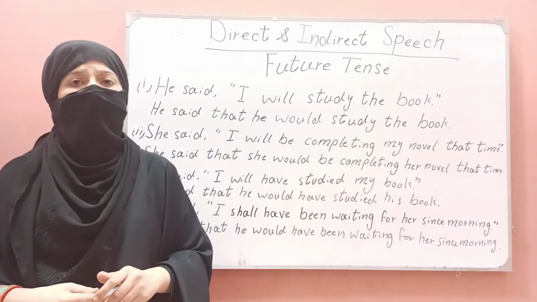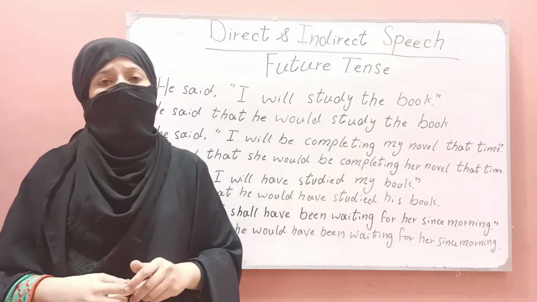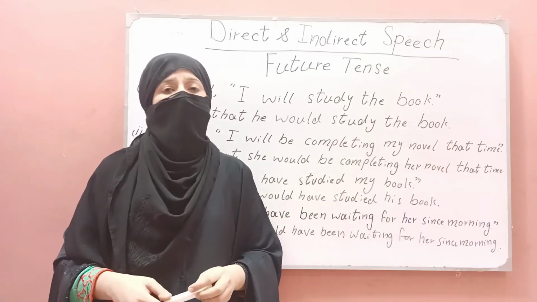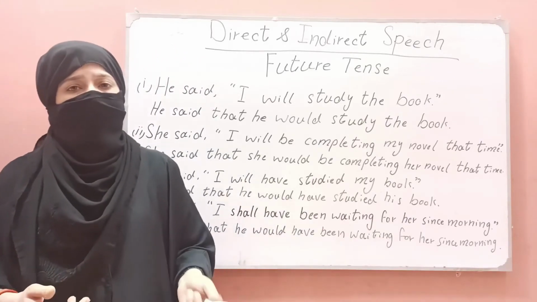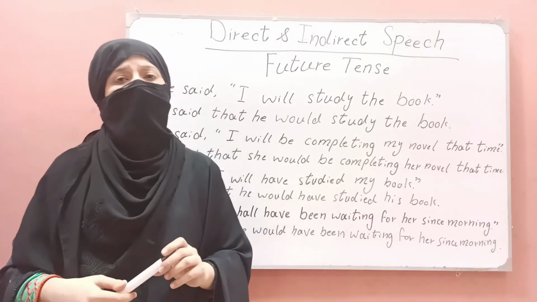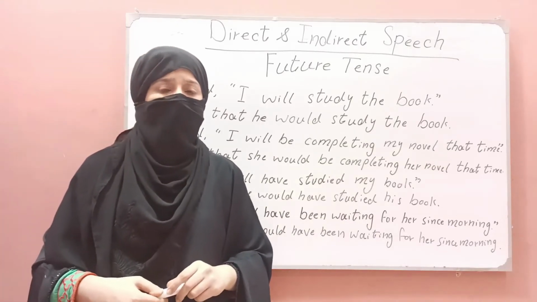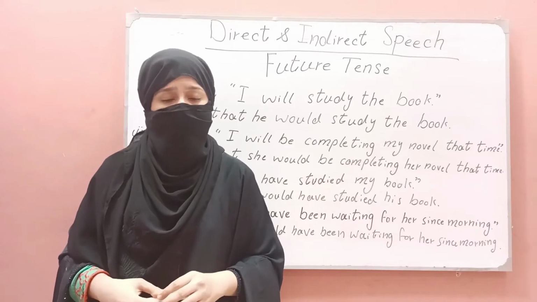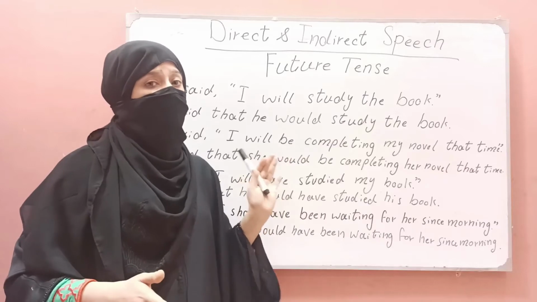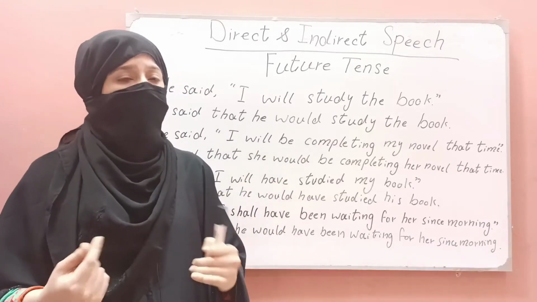If they are simple, they will be called assertive sentences. If there is a question mark at the end, they will be called interrogative sentences. And there are two types of sentences, transitive and intransitive. Transitive are those sentences in which we can use an object, but in intransitive sentences we can't use an object. All the reporting sentences are transitive. In them we can use an object. It's up to us whether we use an object or not.